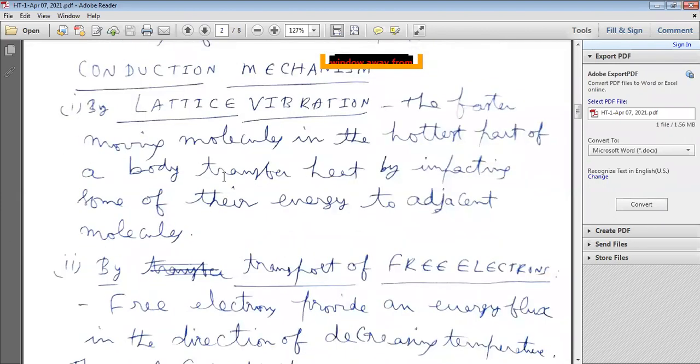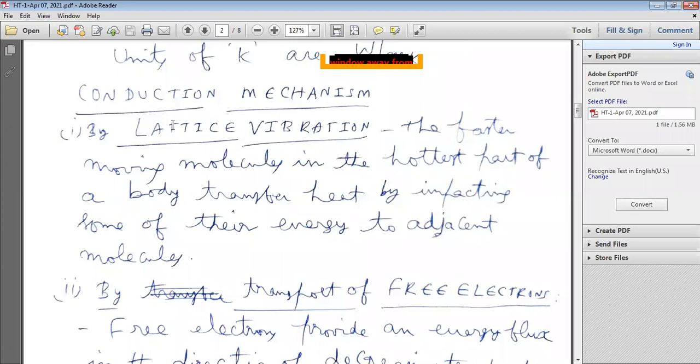So there are two parameters here. Generally in solids, heat is transferred from one part of the body to another through conduction. But how is the heat transferred? By lattice vibration, vibration of the lattice.